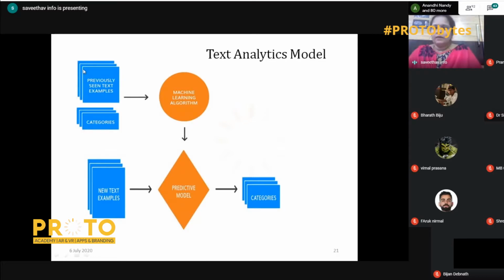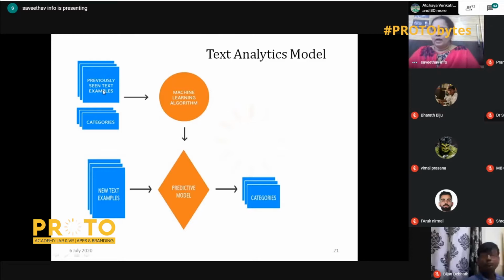Suppose previously we have a data set with text, and I want to perform text analytics on the data set. What I do is take around 50% or 60% of the data as training data. I have to train the data before I use it.